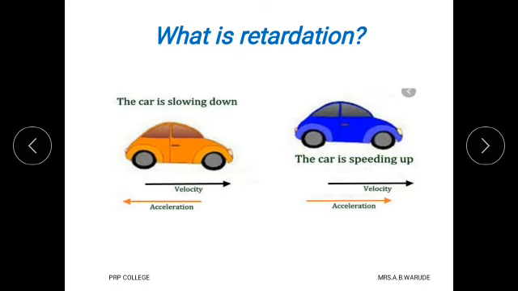See this photograph. In this, first the car speeds up, therefore its velocity goes on increasing, but when brakes are applied, its acceleration also goes in the downward direction, that means it decreases, and that is called retardation.